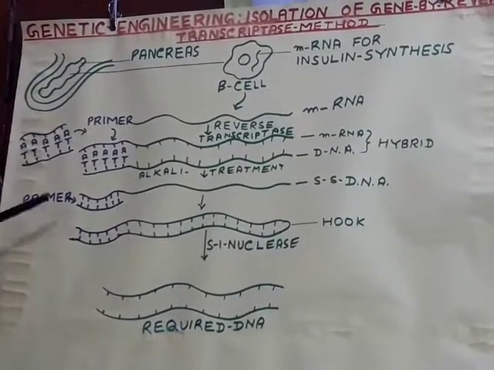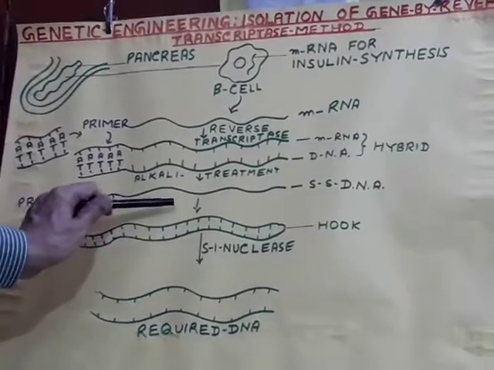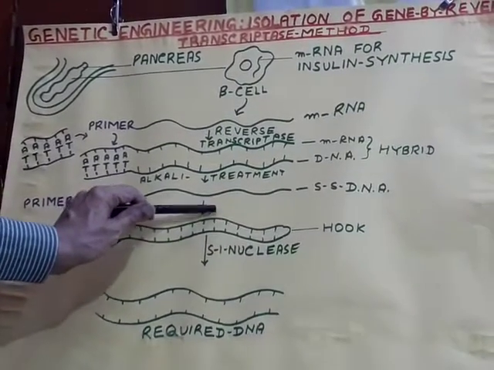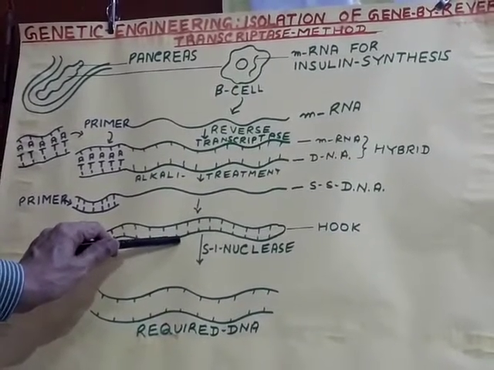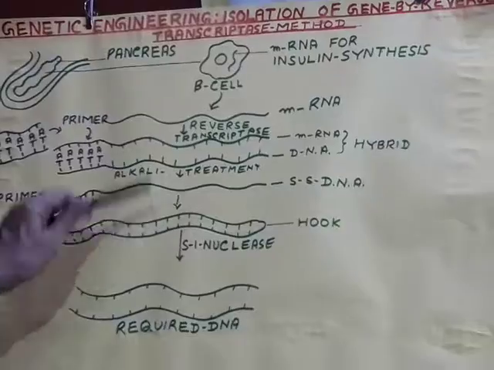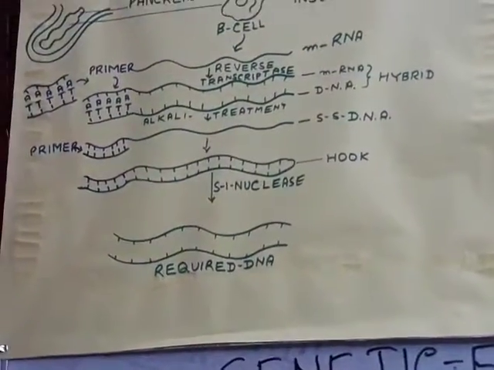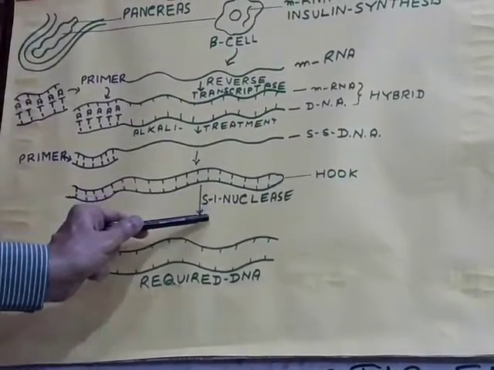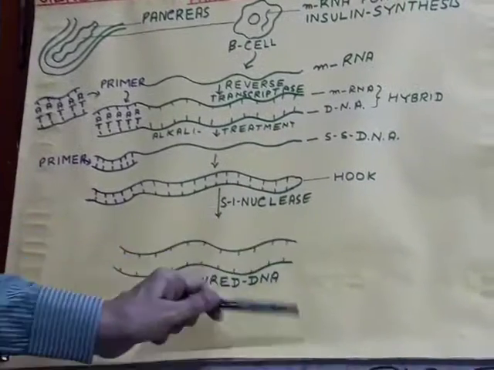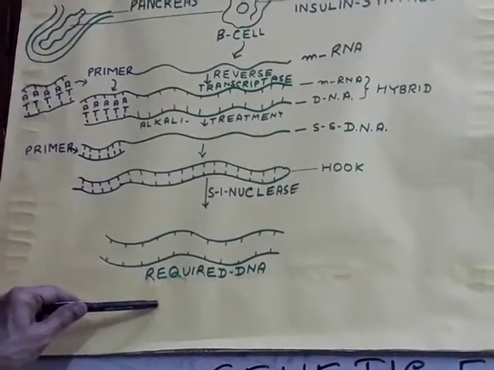So once again, a primer is attached at the terminal end, and then the DNA polymerase enzyme is used here, and a double helix of DNA is formed. But here, at the terminal end, a hook is formed. Both strands are connected with each other. Now, it is treated by S1 nuclease, so that this hook is cut and the required DNA is formed.